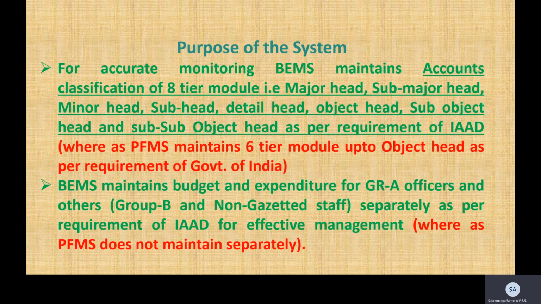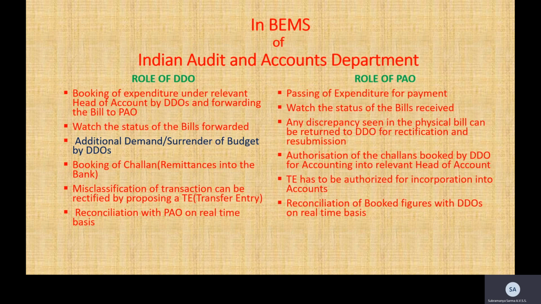Coming to the roles played by the DDO and the PAO. This is a very important part, because in the beginning it is the DDO and the ultimate is the PAO. Booking of expenditure under the relevant head of account by the DDOs and forwarding the bill to the PAO is the primary responsibility of the DDO.